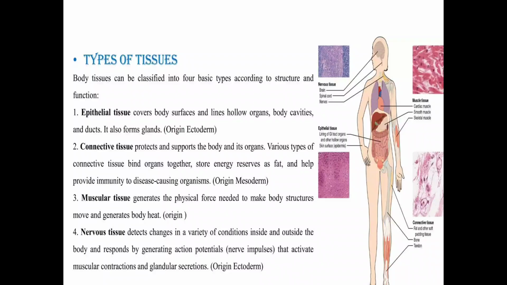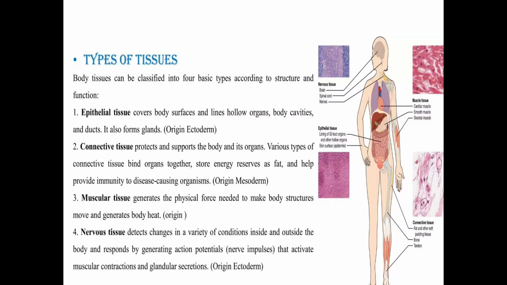All these cavities are formed by epithelial tissue, and it also has an important role in the glands. It forms the secretory part of the glands. These secretions are called hormones, we can say. So it forms the glandular portion in the body also.